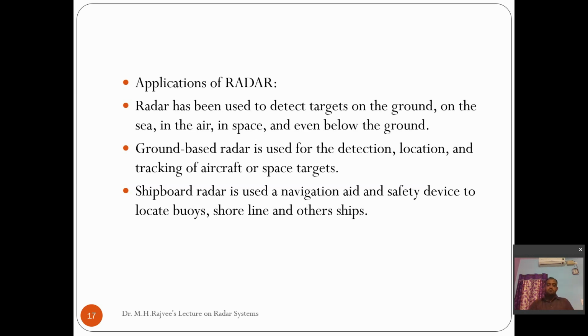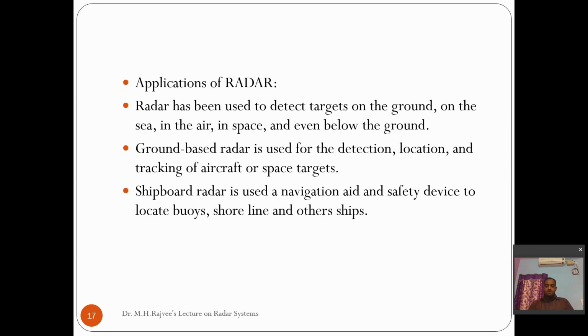Next one is ground-based radars. These ground-based radars are generally used to detect aircraft and space targets also. And first of all, the primary application of these ground-based radars is to detect and to locate. Some radars can be used to track vehicles also.